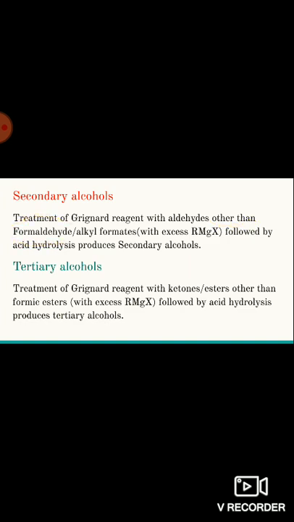Treatment of Grignard reagent with formaldehyde generally produces primary alcohols, but treatment of Grignard reagents with aldehydes other than formaldehyde, or treatment of Grignard reagents with alkyl formates or formic esters, produces the corresponding secondary alcohol.